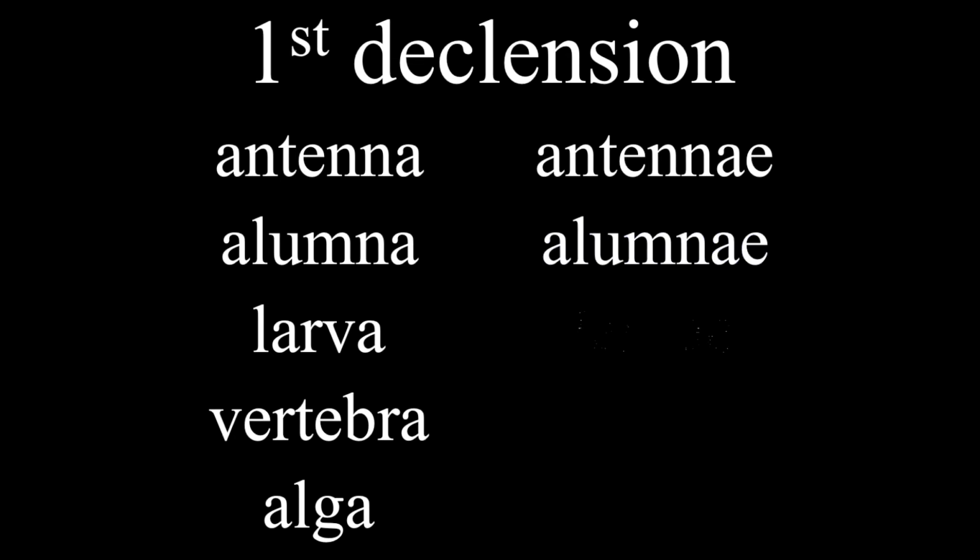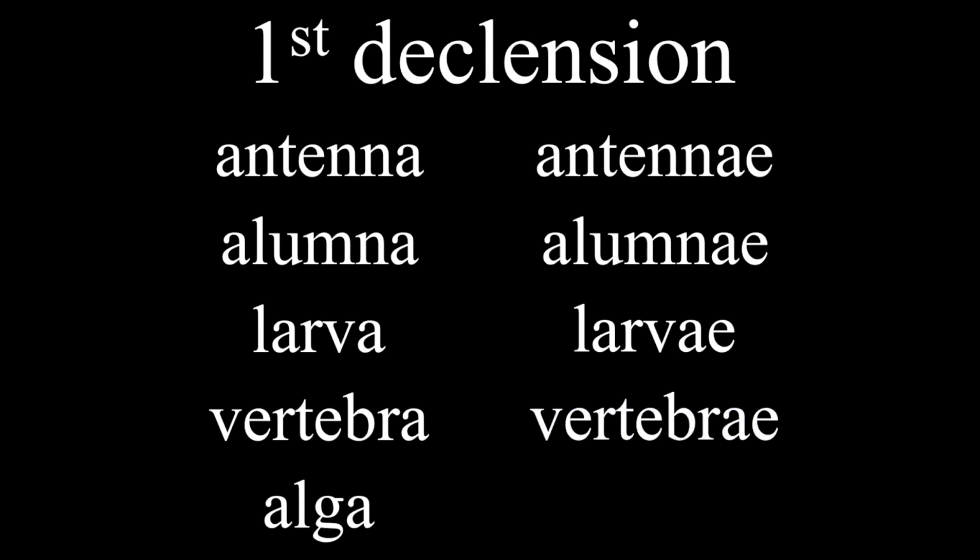The plural forms of these words are in both English and Latin: antennae, alumnae, larvae, which we more commonly pronounce larvee, vertebrae, which we pronounce vertebree, and algae, which we of course pronounce aljee. So we can see that first declension nouns are made plural by changing the A on the singular form to an AE. Now for each declension we'll learn the endings for the 5 major cases.